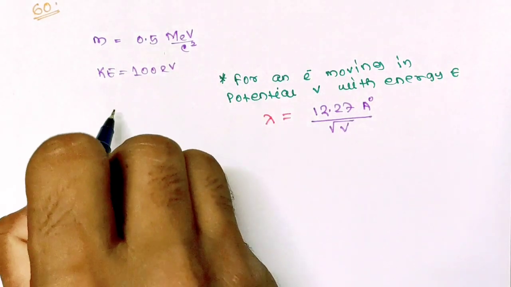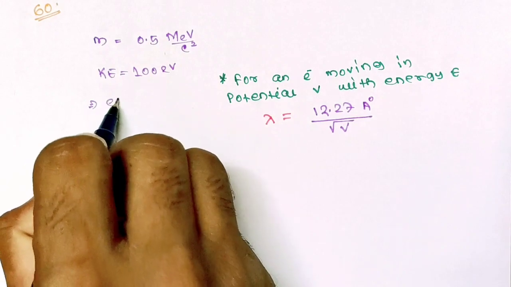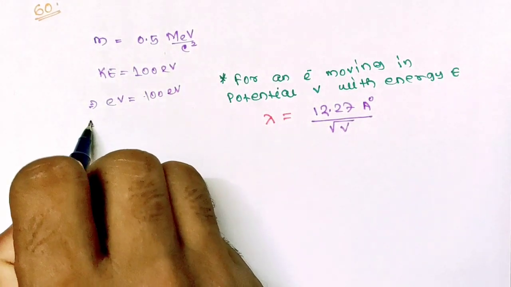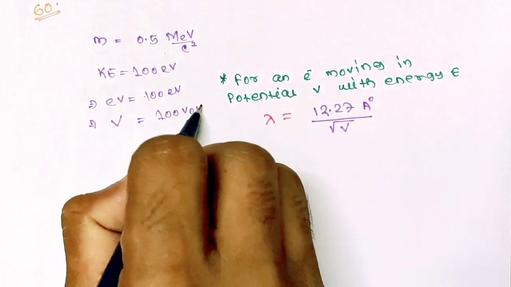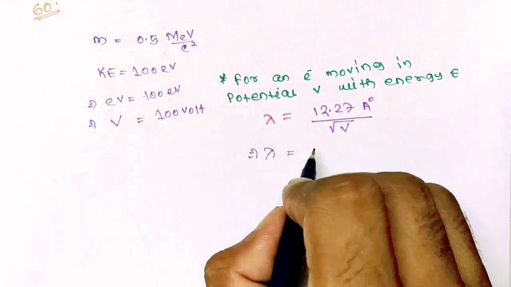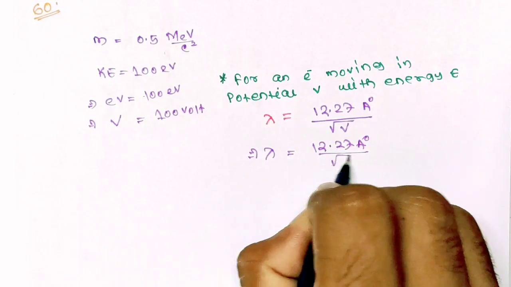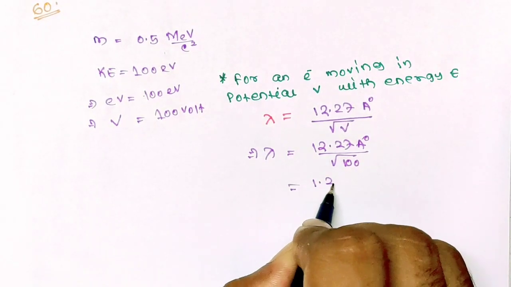Here energy is given as 100 electron volt. So E equals 100 electron volt, so potential V will be equal to 100 volt. From here, wavelength lambda equals 12.27 Angstrom divided by square root of 100. So it is equal to 1.227 Angstrom, approximately.